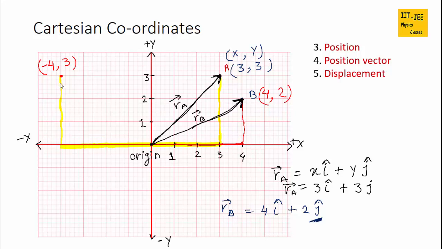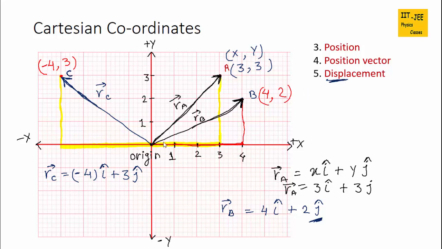The same way we can find the position vector of point, suppose this is C. Its position vector would be to join the origin and point C, and its direction would be towards C. So this is the position vector of point C, and R_C would equal x i, that is minus 4 i cap plus 3 j cap.